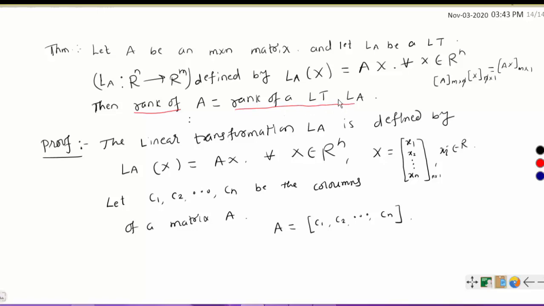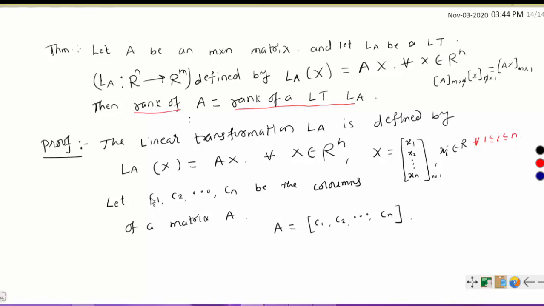Now we are going to prove this. Given that the linear transformation LA is defined by LA of x is equal to Ax for all x belongs to Rn. Here x is the column vector x1, x2, xn, an n by 1 matrix, and each xi belongs to R for 1 less than or equal to i less than or equal to n.